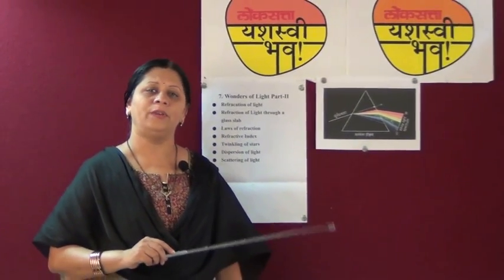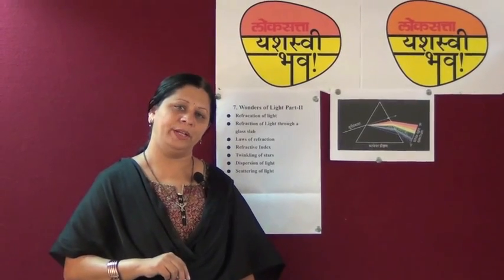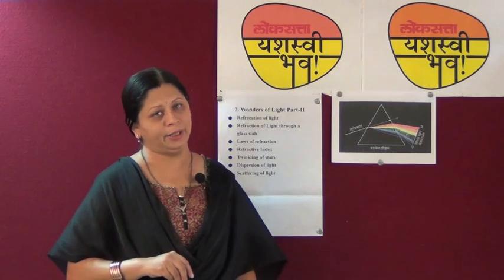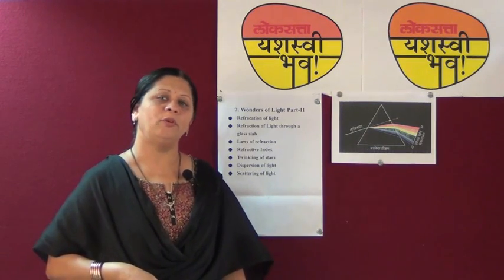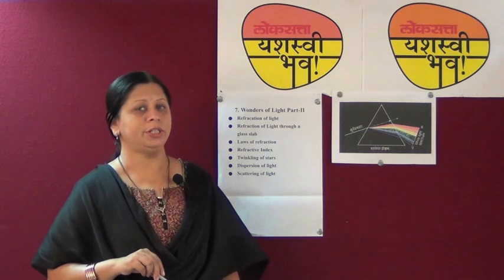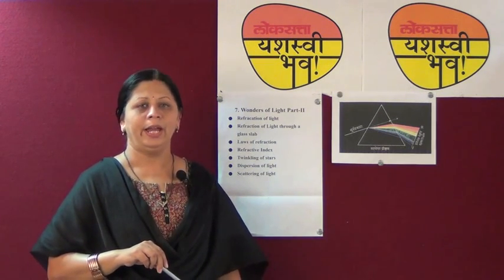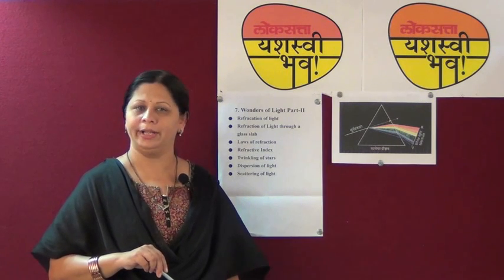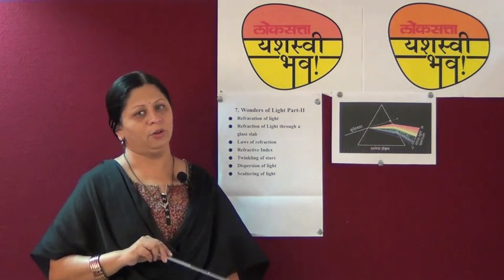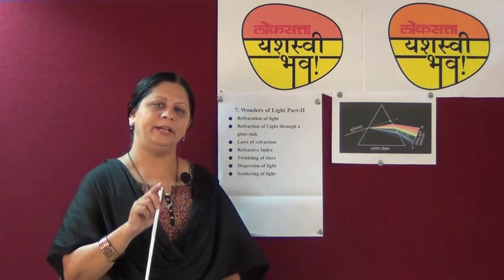When rays of light spread all over as they fall on the atmosphere, this phenomenon is known as scattering of light. When a parallel beam of light falls on the atmosphere, small particles of the atmosphere help scatter it in all directions. This is the procedure of scattering of light. Scattering means to spread. Light rays are spread everywhere.